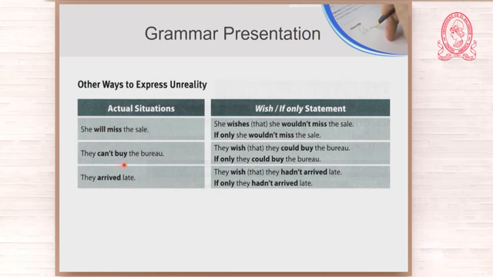They can't buy the bureau. In the wish statement, you have could, simple form. In the if only statement, you have could and simple form. But here you have past. Okay? Here you have future, here you have present, and here you have past.